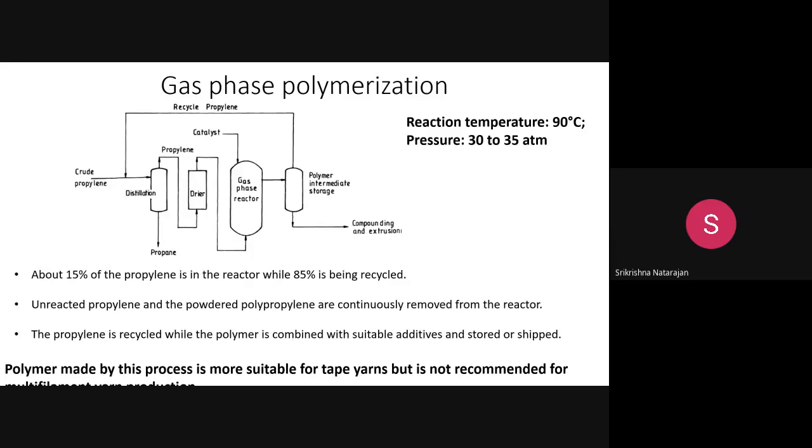Tape yarn is also called a film yarn that is used for making tapes. That is a part of technical yarn purpose. But the previously discussed suspension polymerization is more towards apparel type textile materials. We can use the continuous suspension polymerization. So that is how you manufacture the polypropylene.